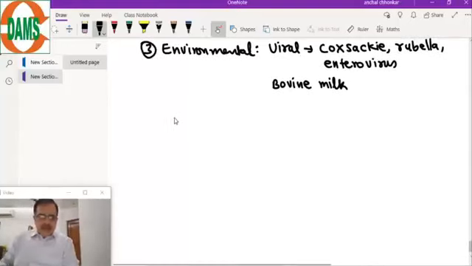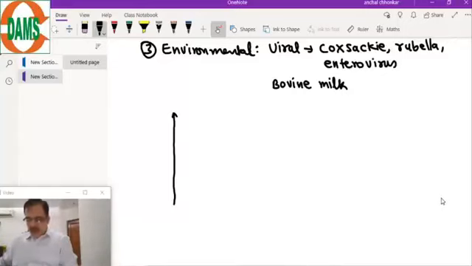So this is the y-axis. How bovine milk triggers autoimmunity. GAD is the most common antibody.